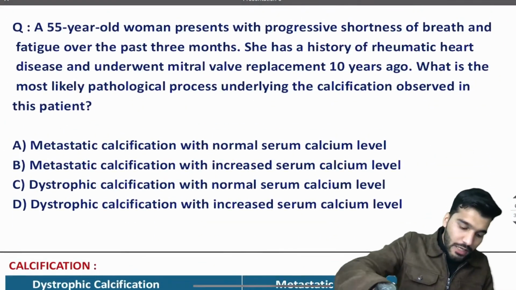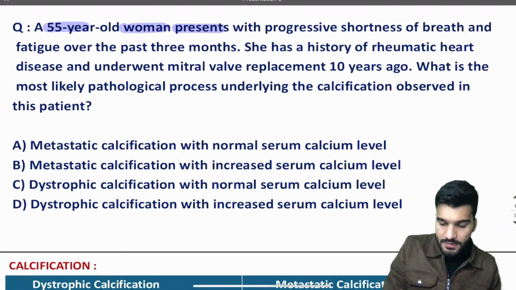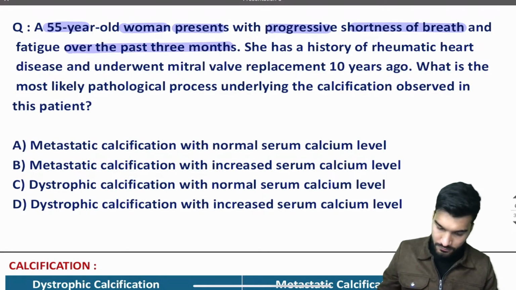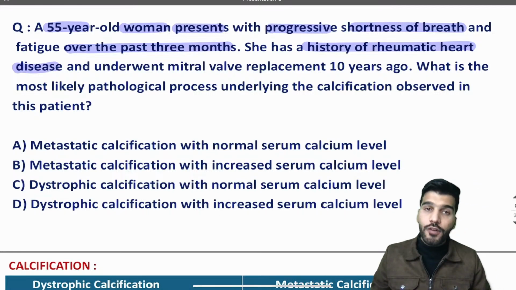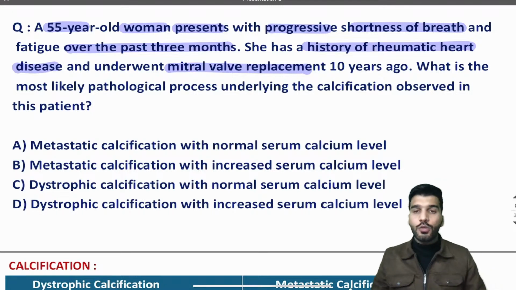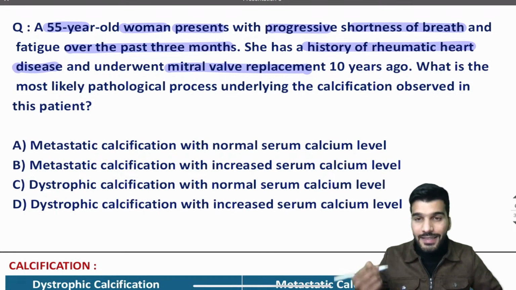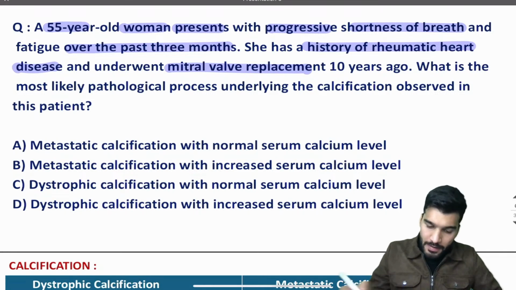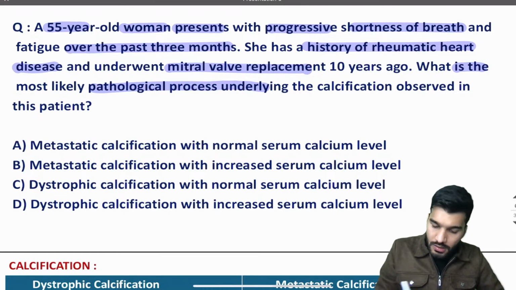A 55-year-old woman presents with progressive shortness of breath and fatigue over the past 3 months. She has a history of rheumatic heart disease and underwent mitral valve replacement. You already know the lesion is mitral stenosis in RHD. Okay, criteria is Jones criteria, right? We just read it 10 years ago. What is the most likely pathological process underlying the calcification observed in this patient?